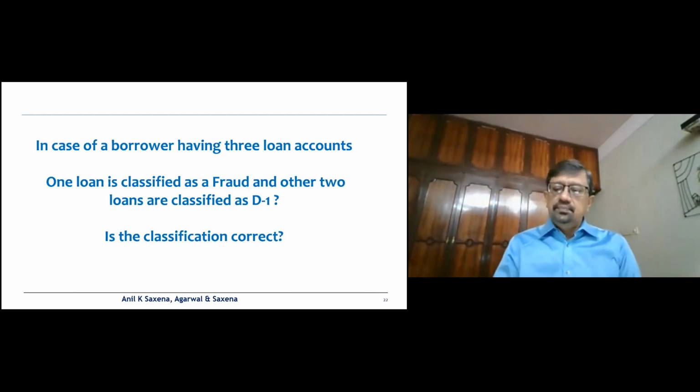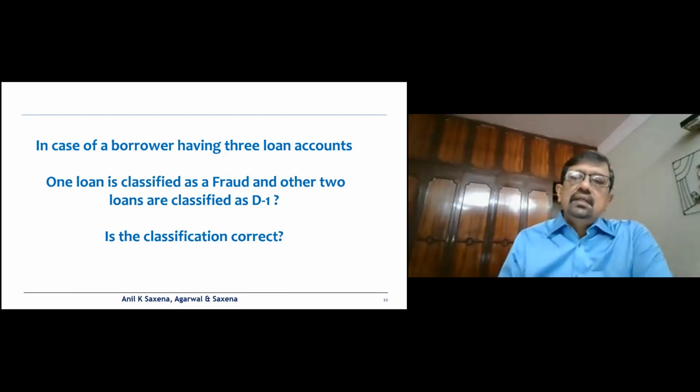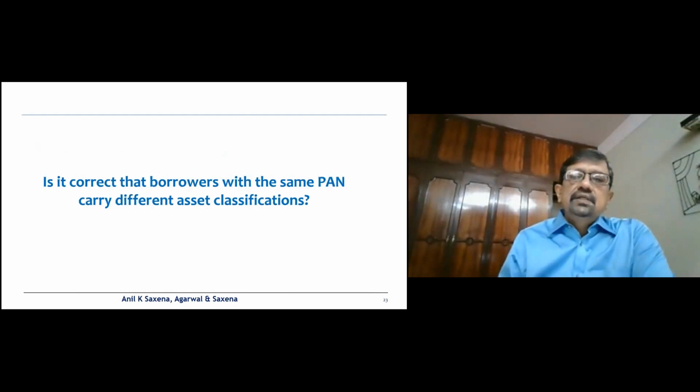So to summarize, under the same borrower, under the same custody, please ensure that similar asset classification has been done by the branch concerned.